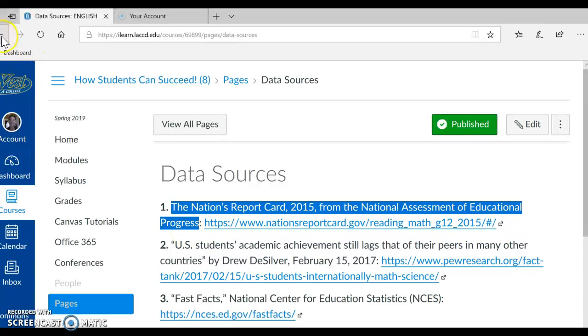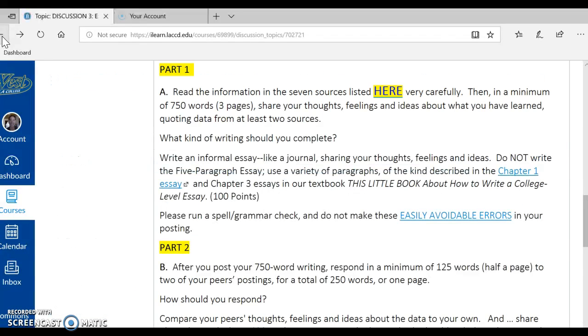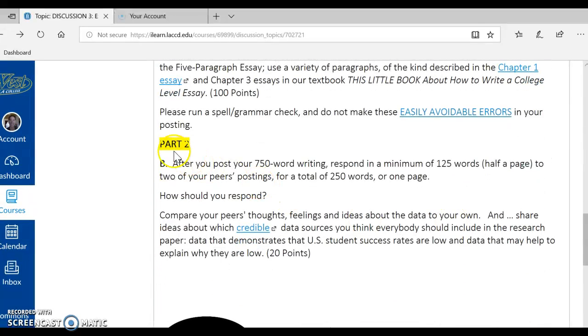All right, I'm going to click on the back arrow and get back into our assignment directions. And we were looking at the links here. You have a Chapter 1 link, and you have an easily avoidable errors link, and I'll let you click on these. Okay, what do we do in part 2?